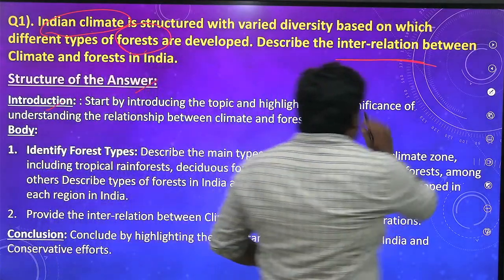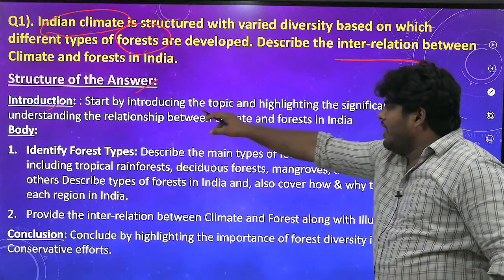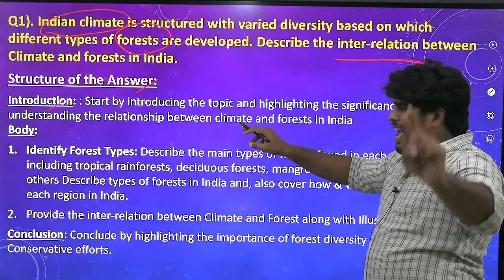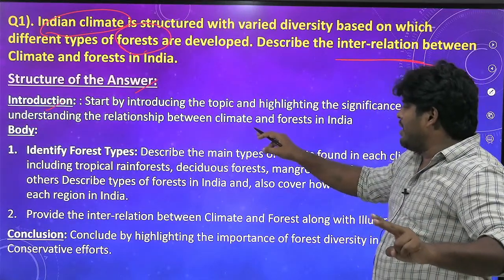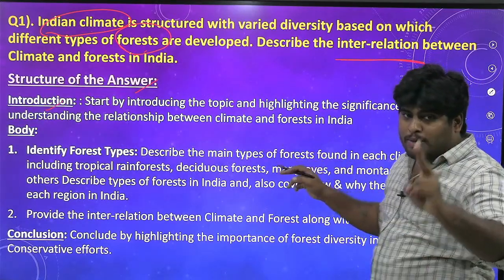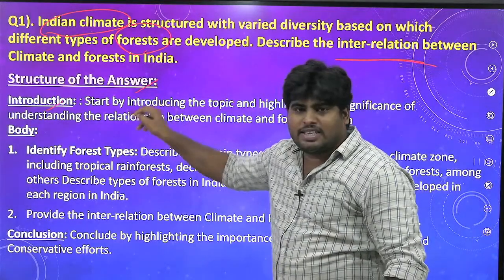Let us see the first introduction here. Again I am telling you, introduce the topic first. And second, highlight the significance of understanding the relation between the climate and forests in India. So the two demands of the question are present in this introduction.